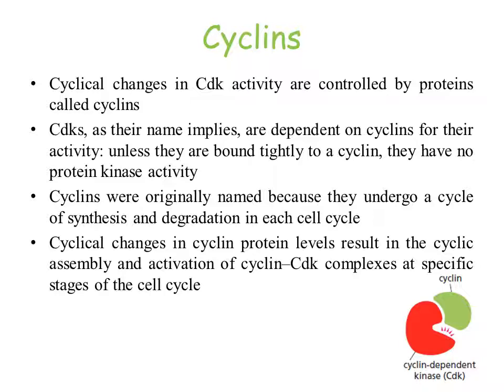CDKs, as their name implies, are dependent on cyclins. If they get a signal from cyclin, they will start their actions. Cyclin dependent kinases means these CDKs are kinase type enzymes which depend on cyclin proteins for their activity.